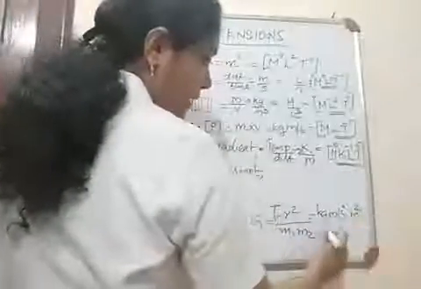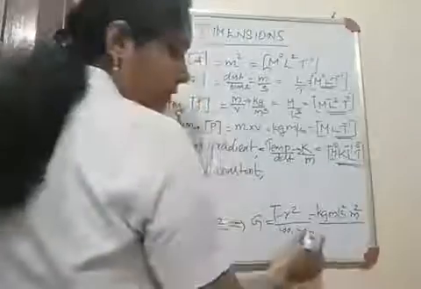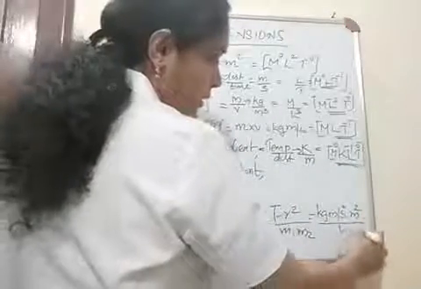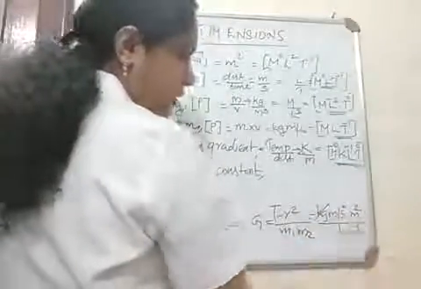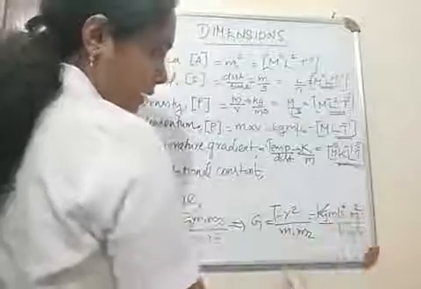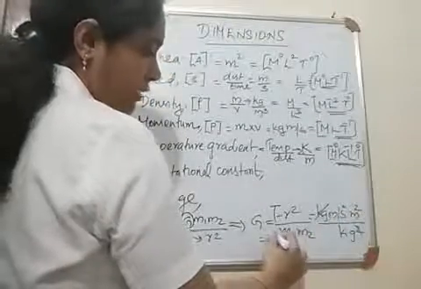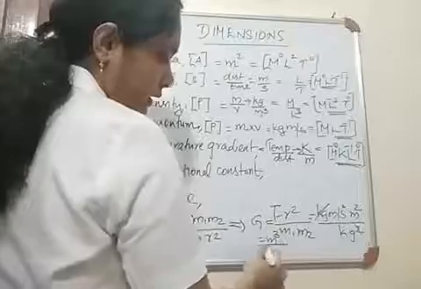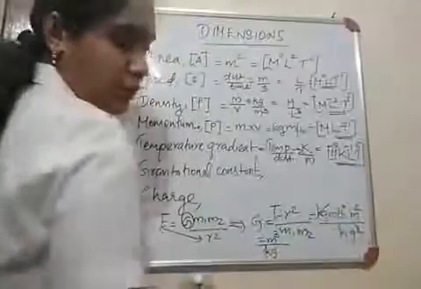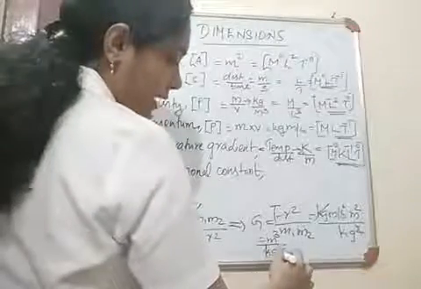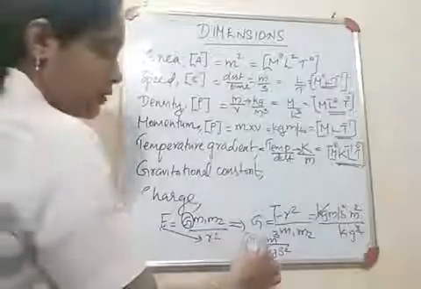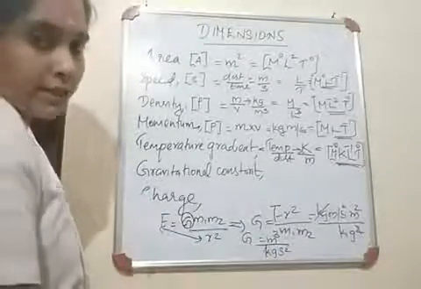So meter square, divided by m1 m2. m1 m2 are masses, so kilogram into kilogram, kilogram square. Then kilogram and kilogram cancel. Then we have meter into meter square, which is meter cube. Then in the denominator we have kilogram, and also the second square goes to the denominator. So we have meter cube by kilogram second square. So this is the unit of gravitational constant G.